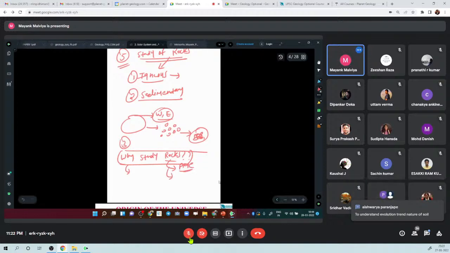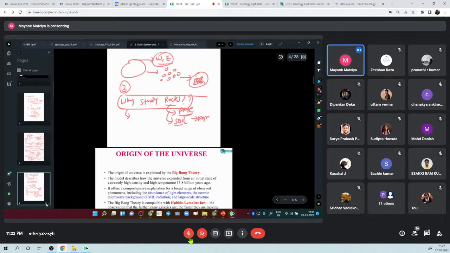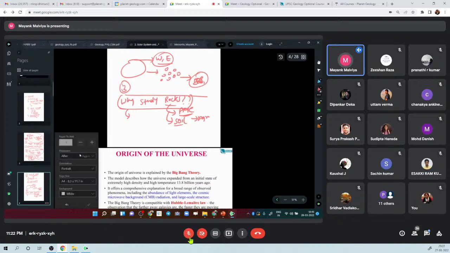She was also saying rocks ultimately weather and form soil, and soil is the backbone of the agriculture economy, or our survival. Ashwarya is also talking about soil. Uttam is saying that rocks are those in which fossils are formed, and if we are able to study rocks, we will be able to study fossils.